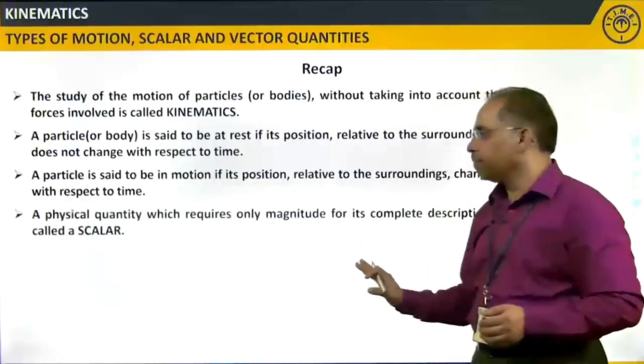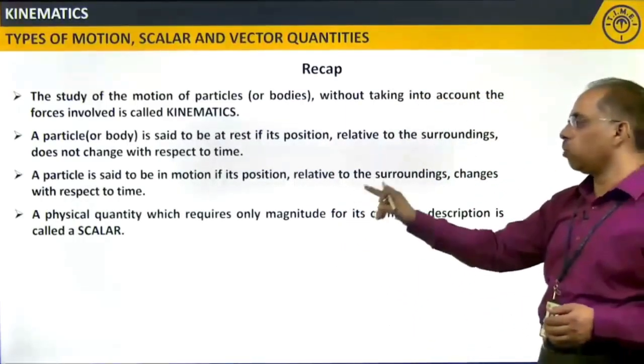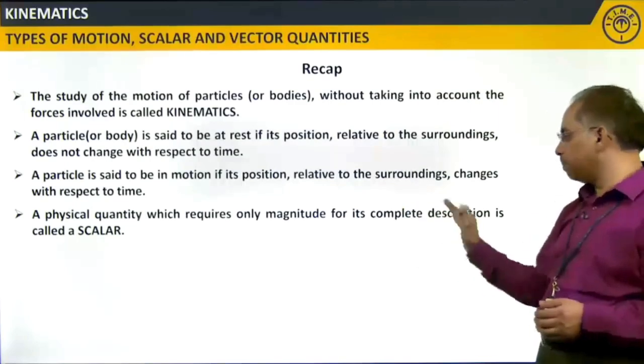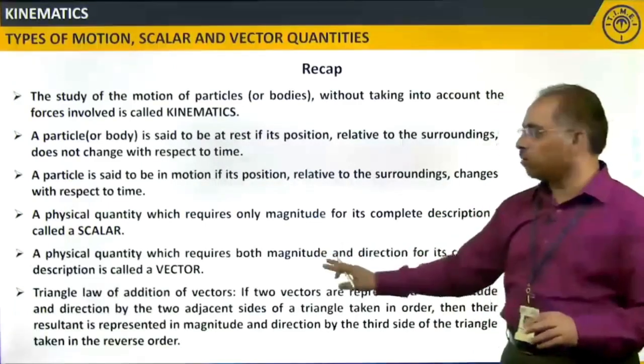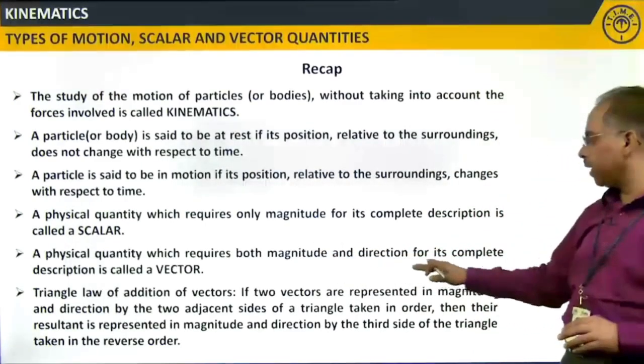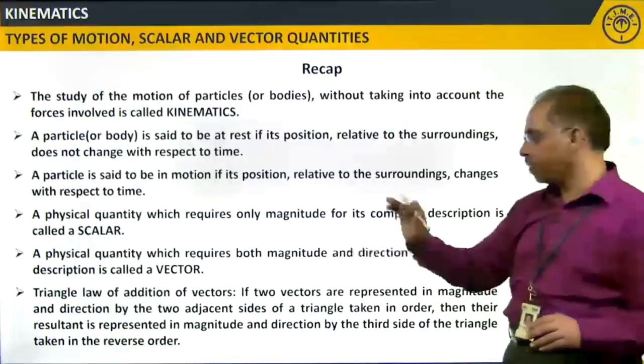Next, a physical quantity which requires only magnitude for its complete description is called a scalar. Similarly, a physical quantity which requires both magnitude and direction for its complete description is called a vector.